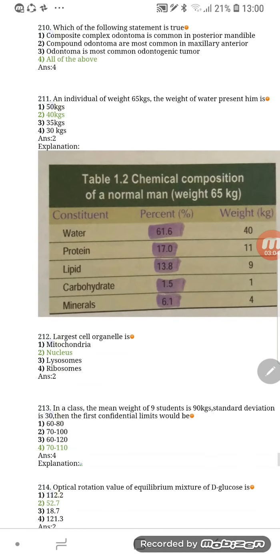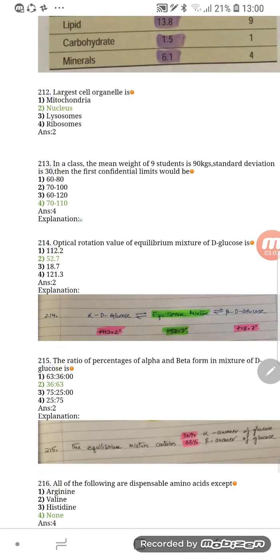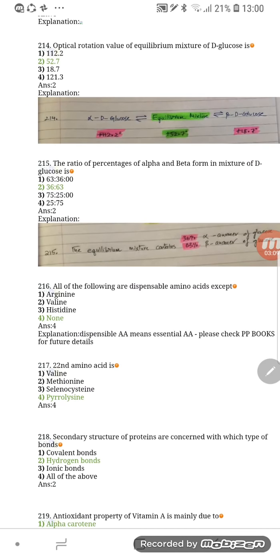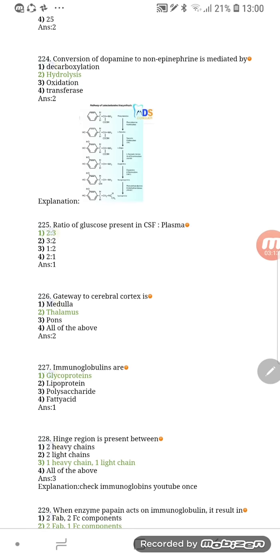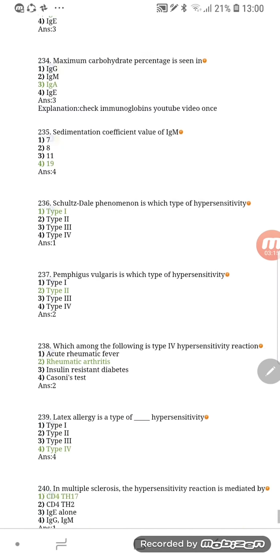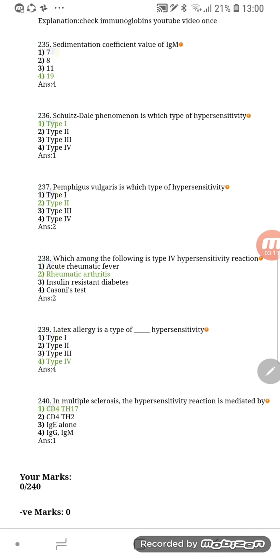For 211, I have added an explanation directly from Sachin Narayana. For 214, I have added an explanation. 215, I have added an explanation. 221, I have added an explanation. 224, I have added an explanation. So this is how the paper is. You can recheck your paper.